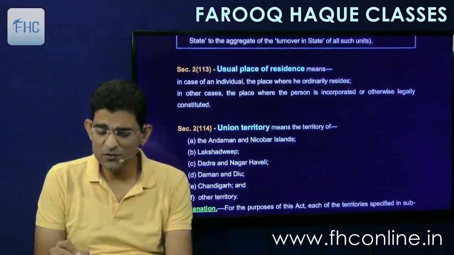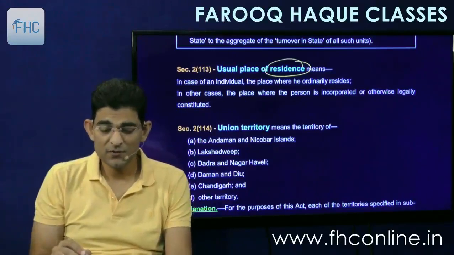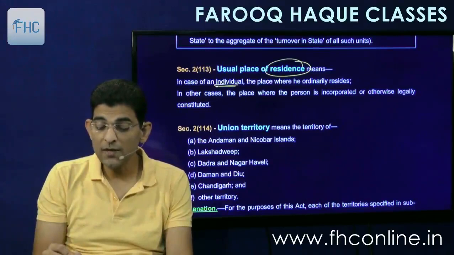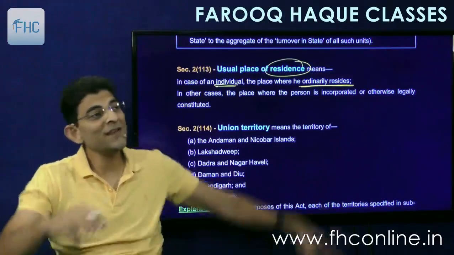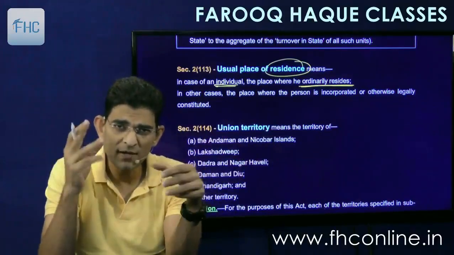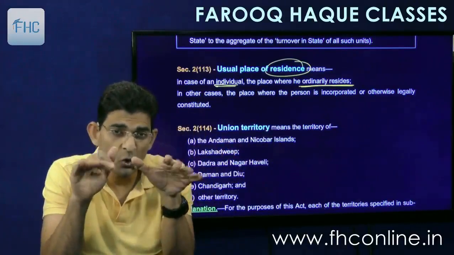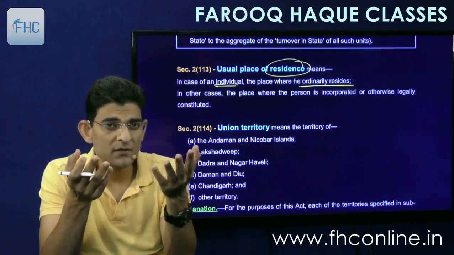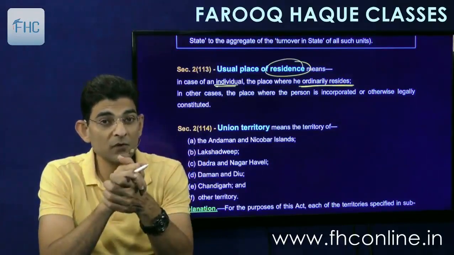Then another definition, usual place of residence. What is your residence? In case of an individual, it is the place where he ordinarily resides. Place of residence means where you are ordinarily residing, because you may have different homes, here and there and so many places. But the place where you normally reside, for the majority of the days, will be your usual place of residence.